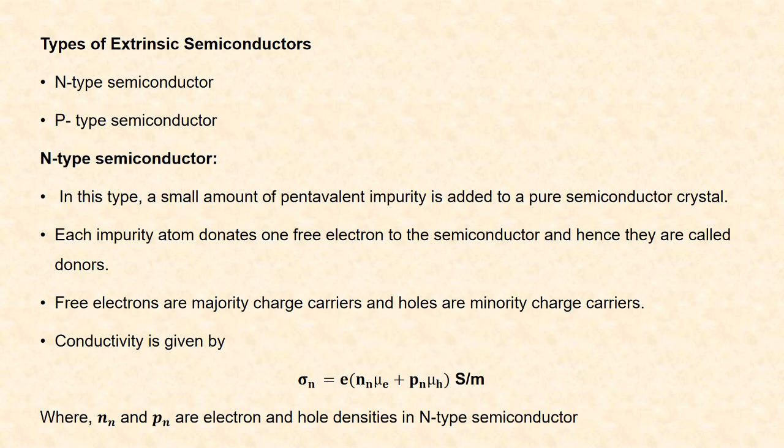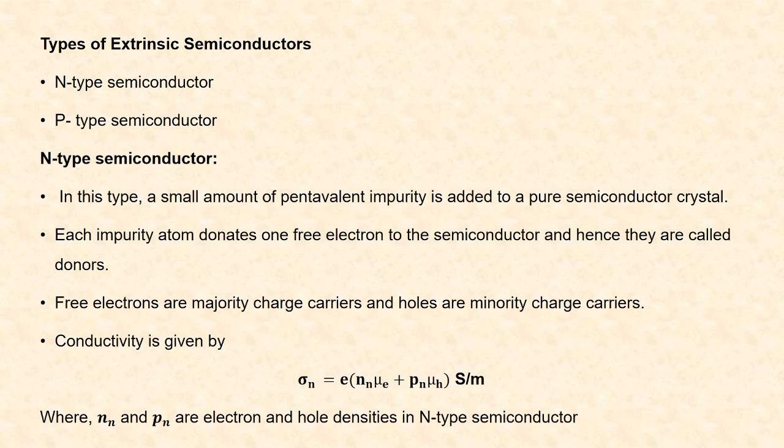Next is the types of extrinsic semiconductors: N-type semiconductor and P-type semiconductor. Now we will see about N-type semiconductor. In this type, a small amount of pentavalent impurity atom is added to a pure semiconductor crystal. Each of this impurity atom donates 1 free electron to the semiconductor and hence they are called donors. Here free electrons are the majority charge carriers and holes are the minority charge carriers. Hence it is known as N-type semiconductor.